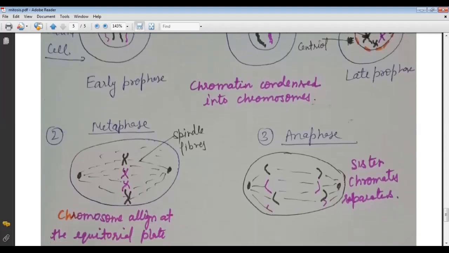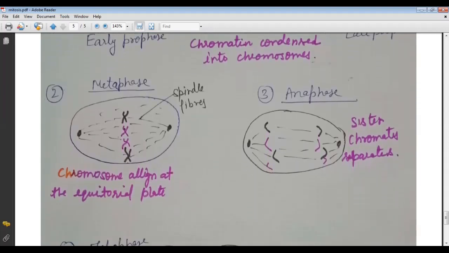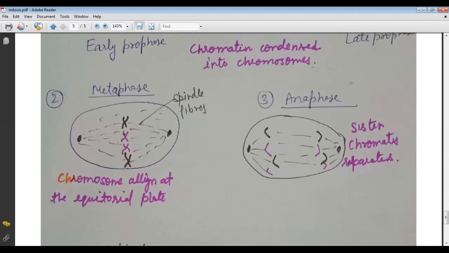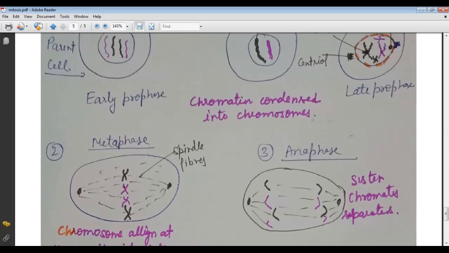The next step is the metaphase. In the metaphase, the chromosomes align at the equatorial plate. Here we can see that the nuclear membrane has already disappeared, the nucleolus has already disappeared, and now the chromosomes align at the equatorial plate, or we can say they are present in the center of the cell. These are the centrioles which were present in the late prophase.